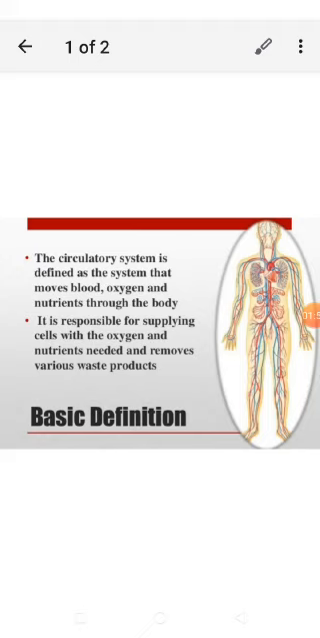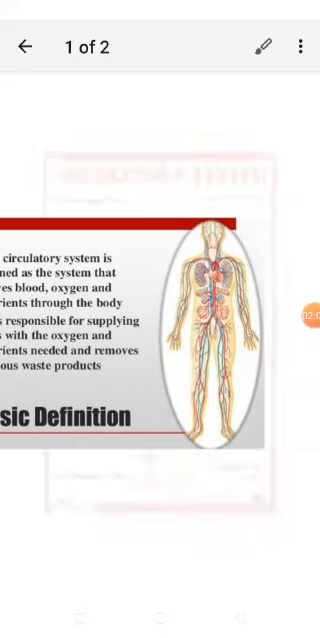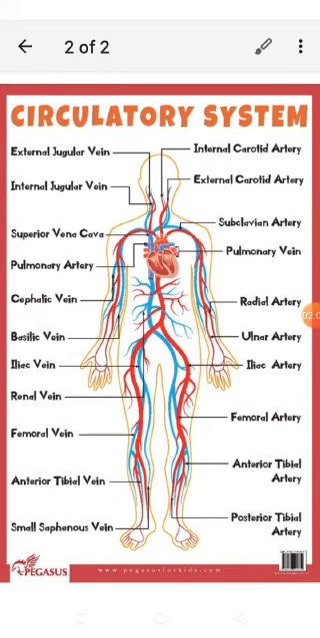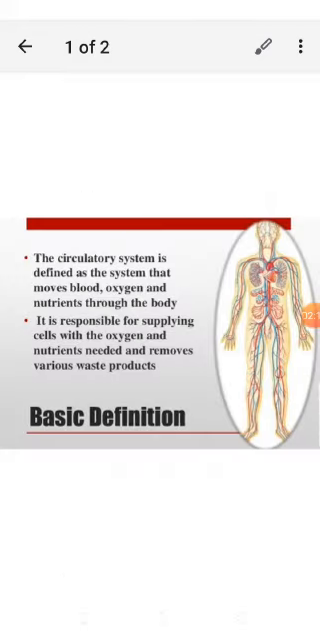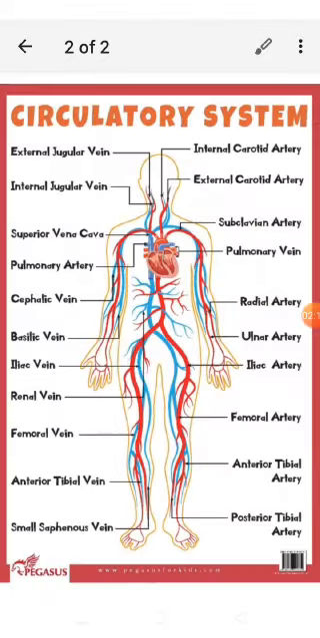It is responsible for supplying cells with the oxygen and also with the nutrients needed, and removes the various waste products. So friends, after this I will show you this picture so you are able to understand what we learned in this definition. So it is the basic definition and it is your basic figure of your circulatory system.